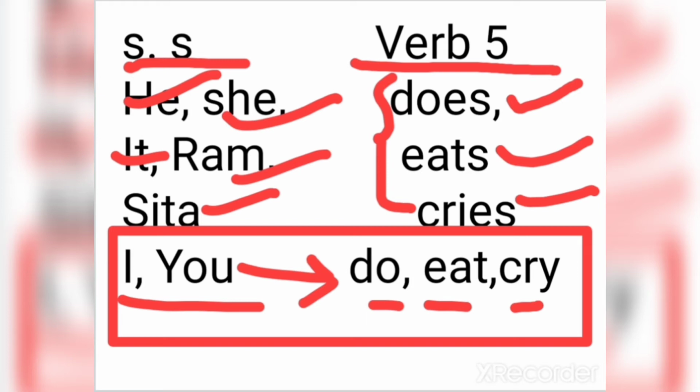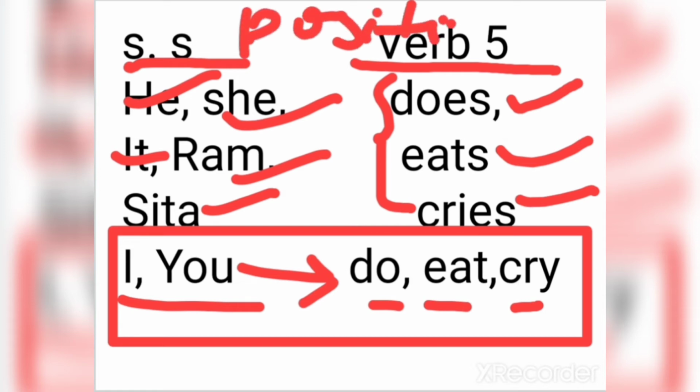Though I and you are singular subjects, with these two subjects verb will be used in its first form for simple present tense or present indefinite tense. So I do my work, you do your work, I eat daily, you eat daily, I cry bitterly, you cry bitterly, and so on. So I think simple present tense is clear for all affirmative sentences, all positive sentences.